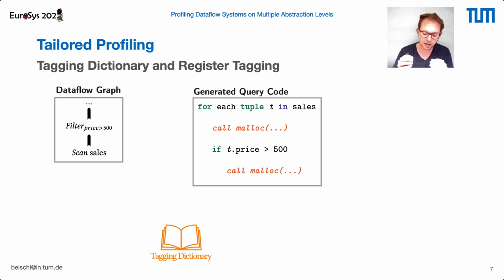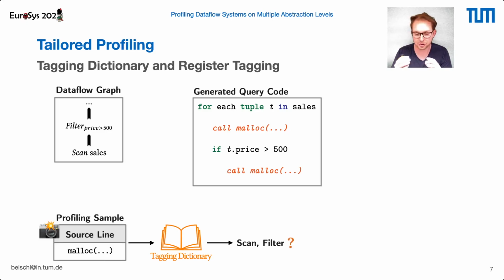Now, if we get a profiling sample that contains executed instructions from within our shared function malloc, we cannot uniquely identify which operator actually called our shared function malloc and executed those instructions. So to which of our operators do the instructions belong? It could be either the scan or the filter operator.